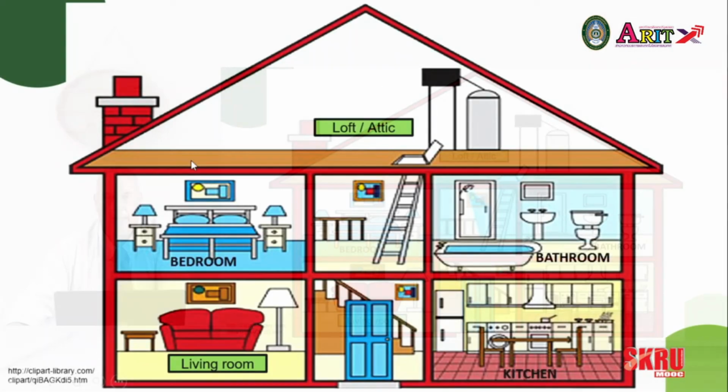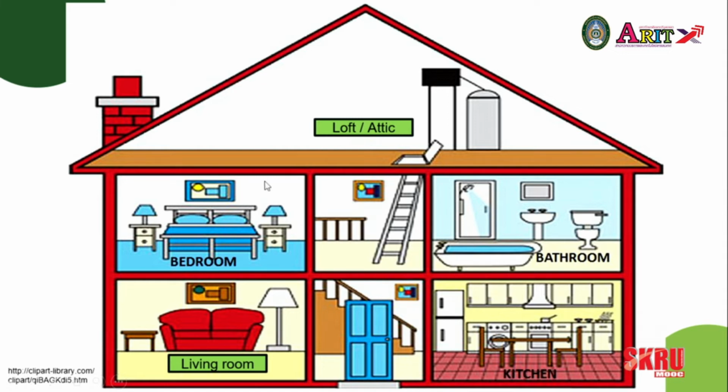So here's an example of a house, and we're looking at the inside a little more here. You can see the basic rooms. We have the loft or the attic, which is inside the roof space. The outside, we call it the roof.